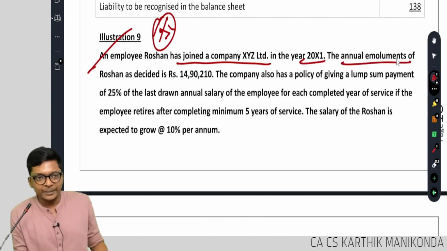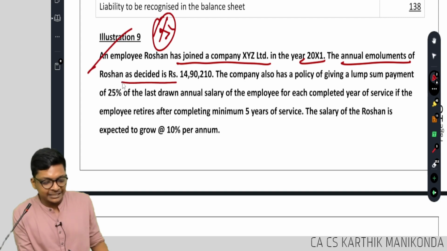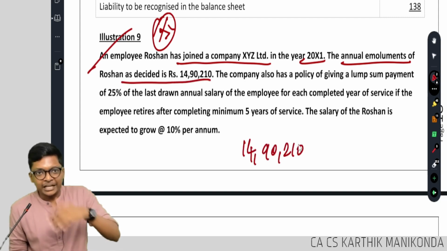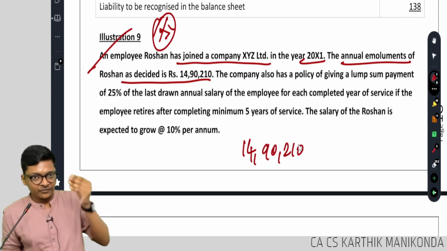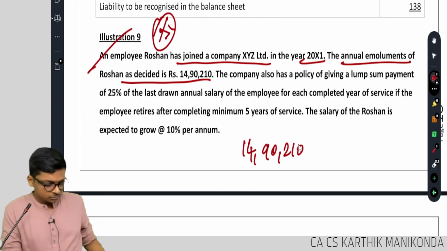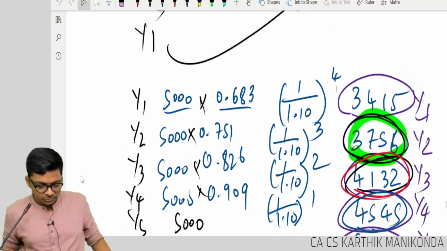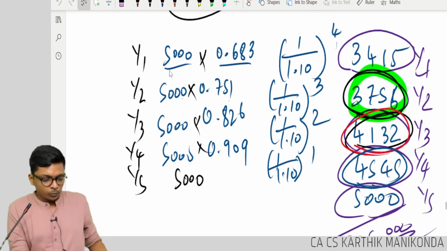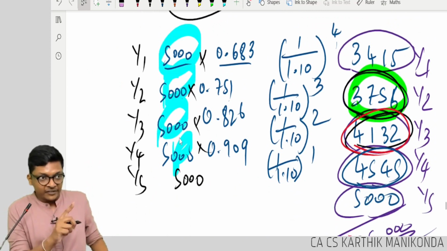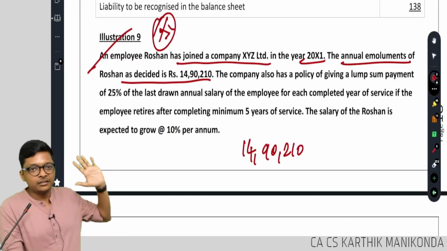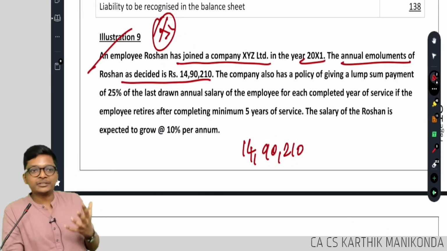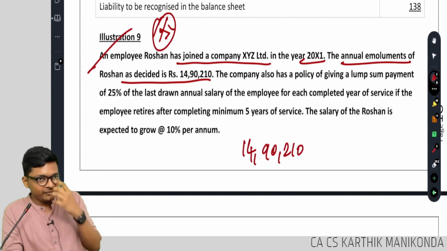The annual emoluments Roshan decided is 14 lakh 90,000 210. That means annual salary. What is getting every year is, we found the present value. How many of you understood the logic of what we did? That only is the PUCM method. Still a lot more is there. We are in the basics.